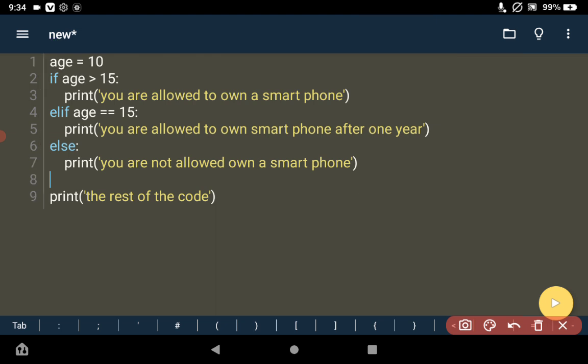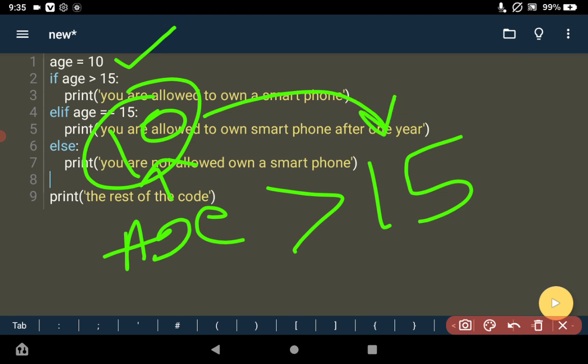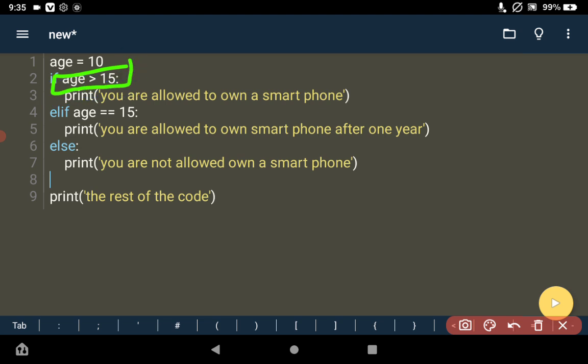You can see at the beginning I created a variable called age, and to this age I assigned 10. Then I come here and check: is age greater than 15? We already know that in age we store 10, so we ask, does this 10 greater than this 15? Well, the answer is going to be false. That means this condition is not true. 10 is not greater than 15, so the condition is false.